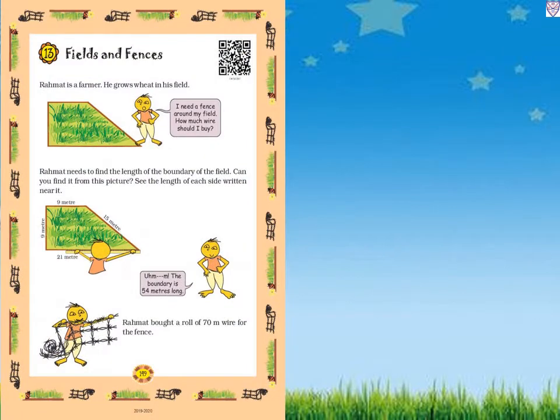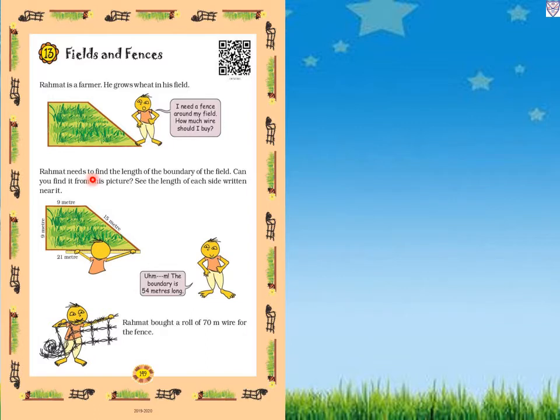Now let's start our chapter. Page number 149. Chapter number 13, Fields and Fancies. Rahmat is a farmer. He grows wheat in his field. "I need a fence around my field. How much wire should I buy?" So he wants to make a fence around his field, and he is asking how much wire he needs to buy.